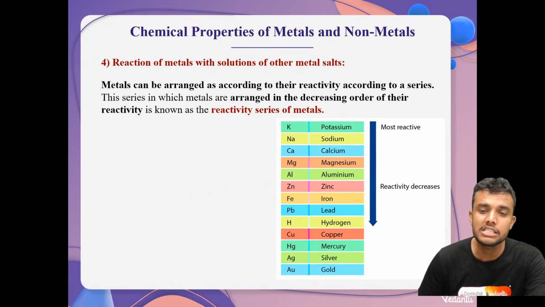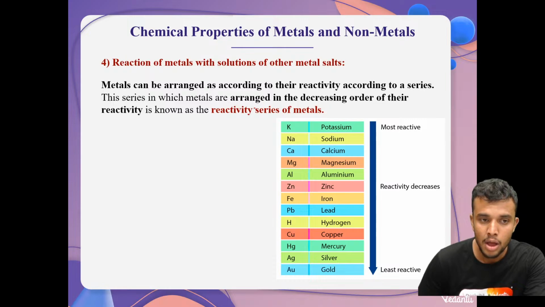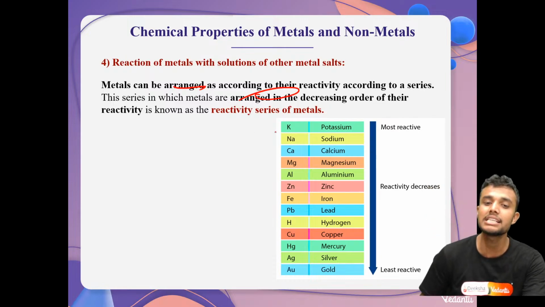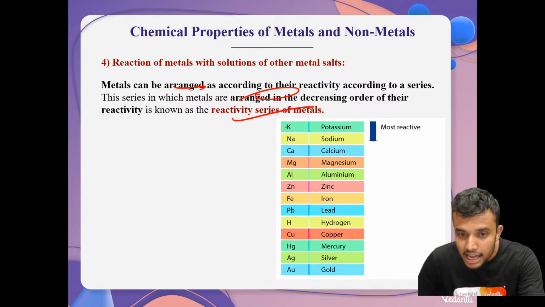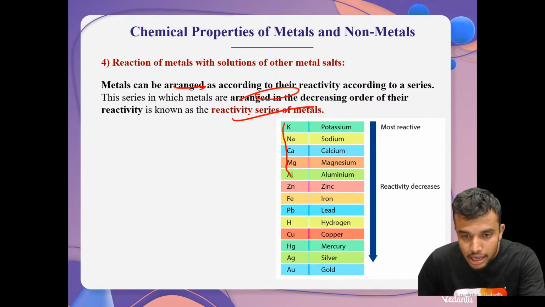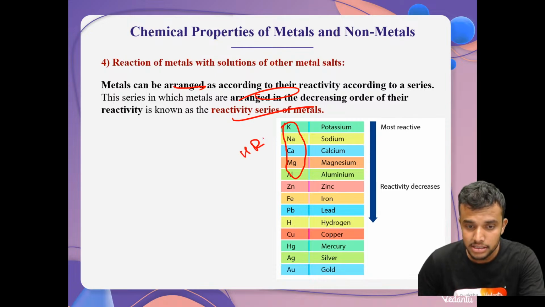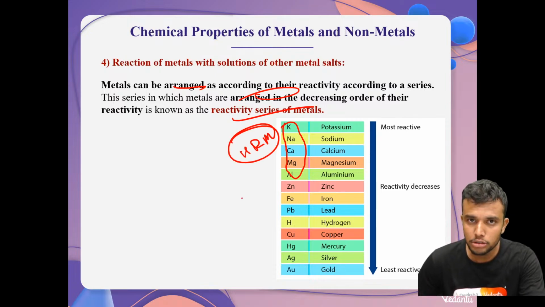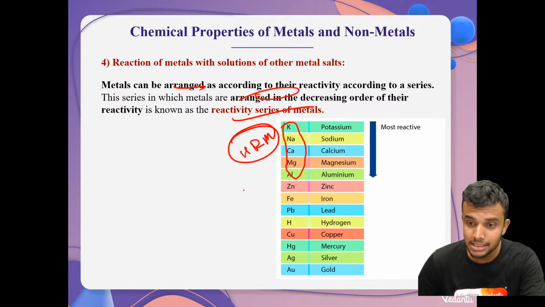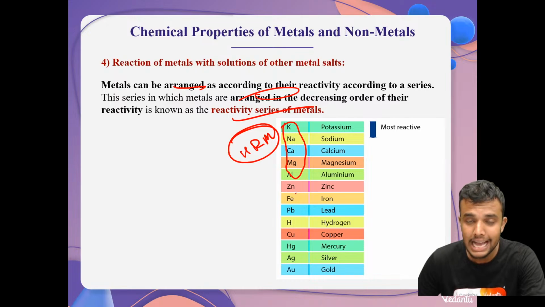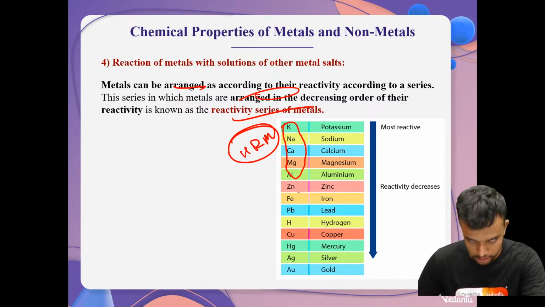So the most reactive metal can displace the other one. This reaction is also called a displacement reaction. By using displacement, we arrange metals in the decreasing order of their reactivity. This series is called the reactivity series. Here, up to aluminium, we call these five metals highly reactive metals. In the metallurgy or extraction process, this is very important. Extraction of metals completely depends upon their reactivity.